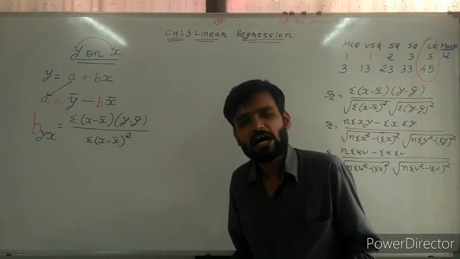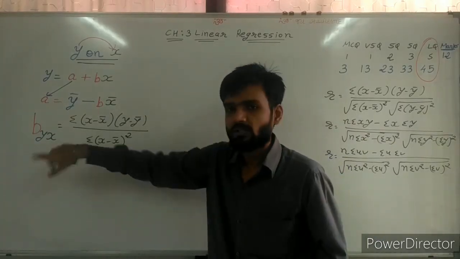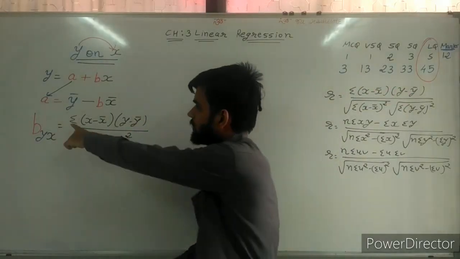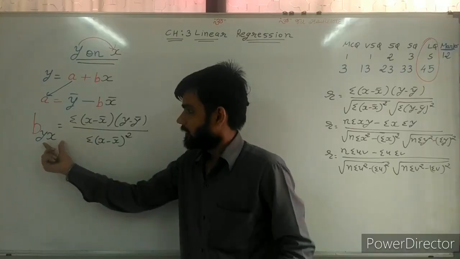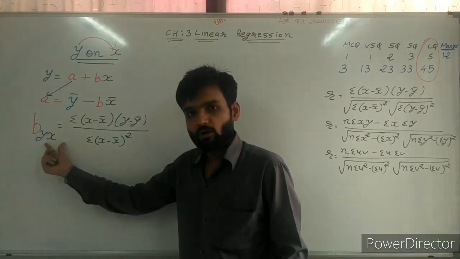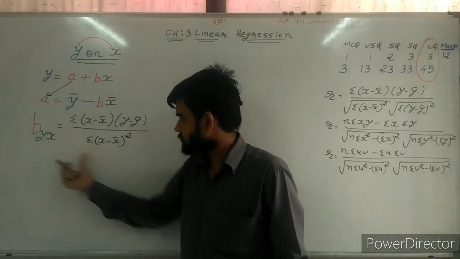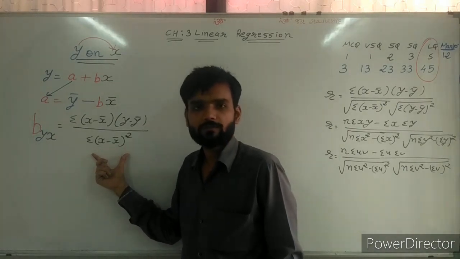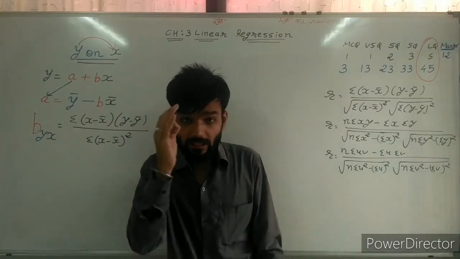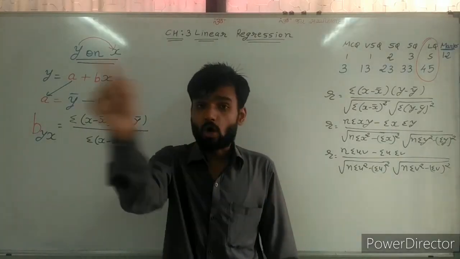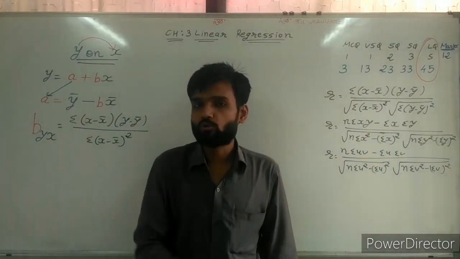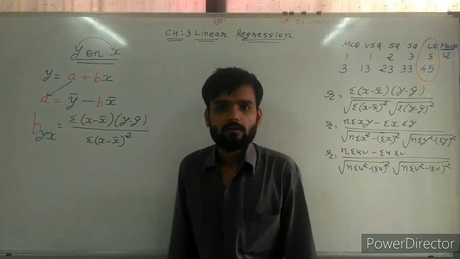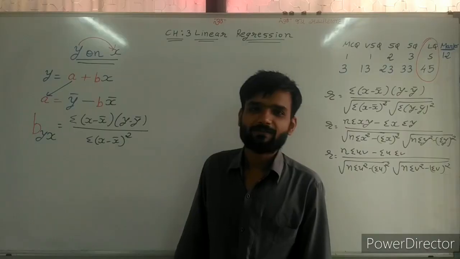Simple. How we can find the formula of b? On the basis of the first formula, numerator remains same. Y depends on x. Depend means base. Base is x. So only write x value in denominator. Don't write y. And most important thing, don't write root sign also. Root sign is cancelled. In this way, we can remember the formula of b.